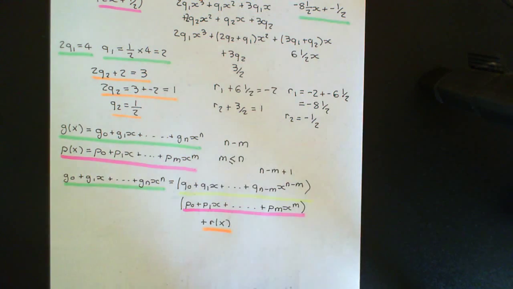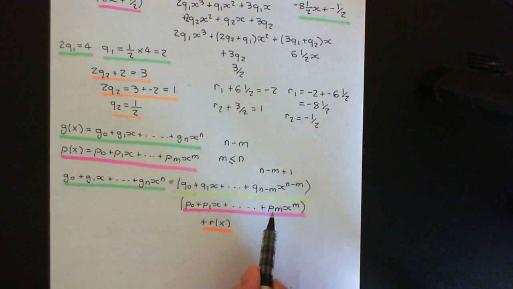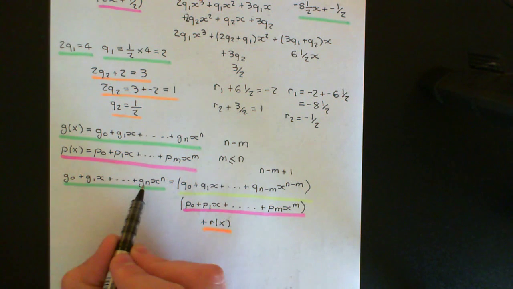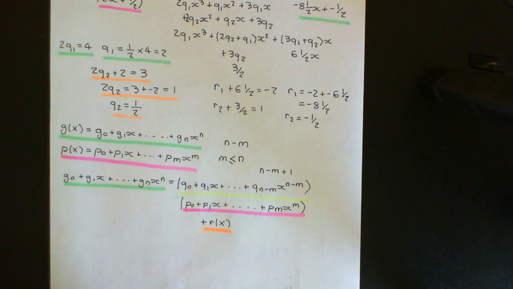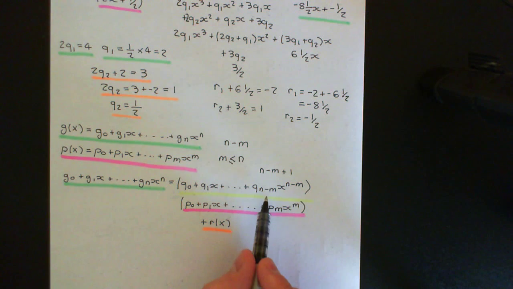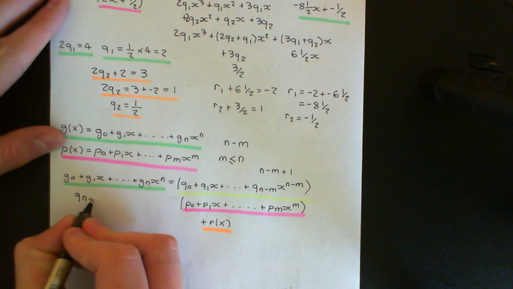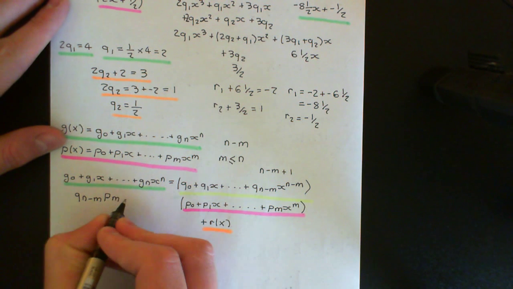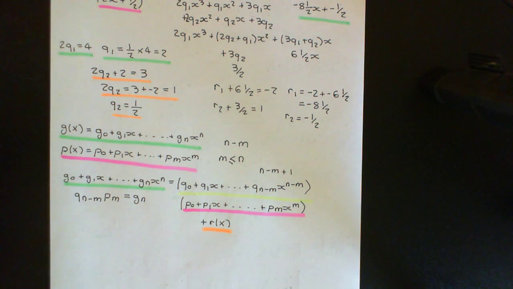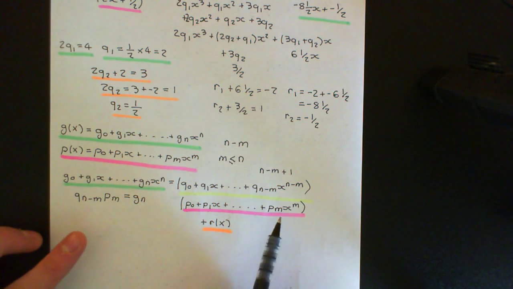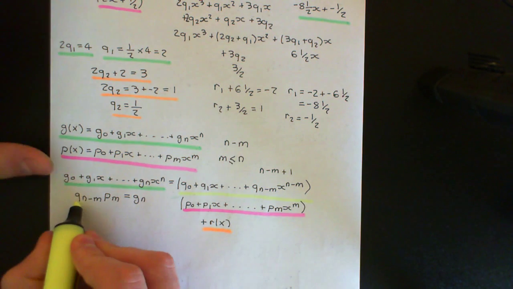Okay, so just like we did in our concrete example, you will select qn minus m firstly, and you'll select it so that it multiplies by pm to give you gn here, the coefficient of the highest degree term in this polynomial g of x. And because this is field algebra, you'll always be able to make this work. You can always select qn minus m so that it will multiply with pm to give you gn, because of course you can always just take the multiplicative inverse of this, and we're assuming here that this is not equal to 0, because otherwise this wouldn't be the highest degree term. Okay? So you can always solve these equations.